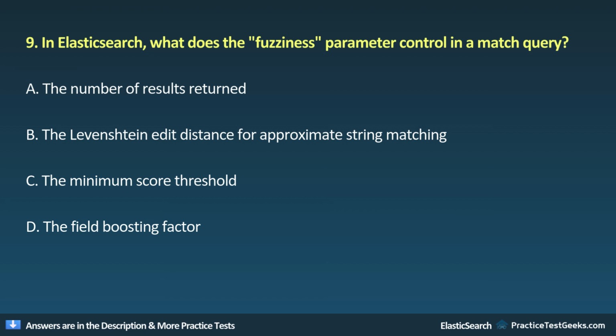9. In Elasticsearch, what does the fuzziness parameter control in a match query? A. The number of results returned. B. The Levenshtein edit distance for approximate string matching. C. The minimum score threshold. D. The field boosting factor.